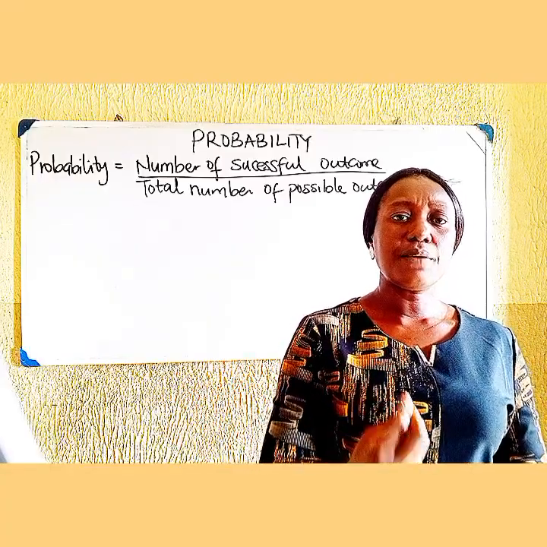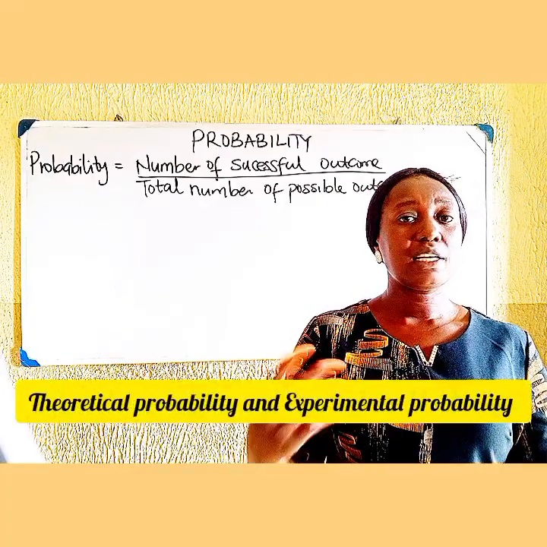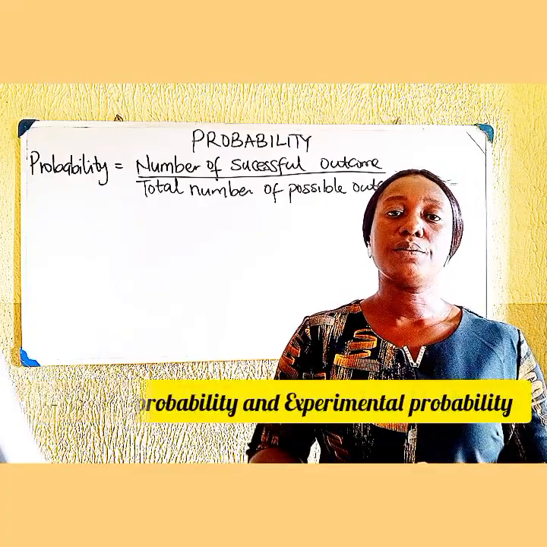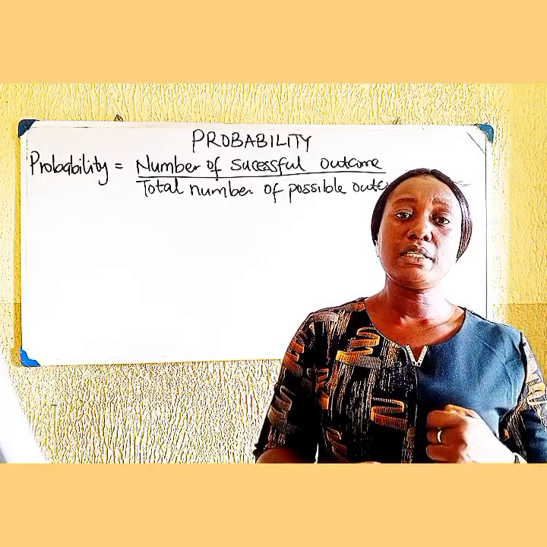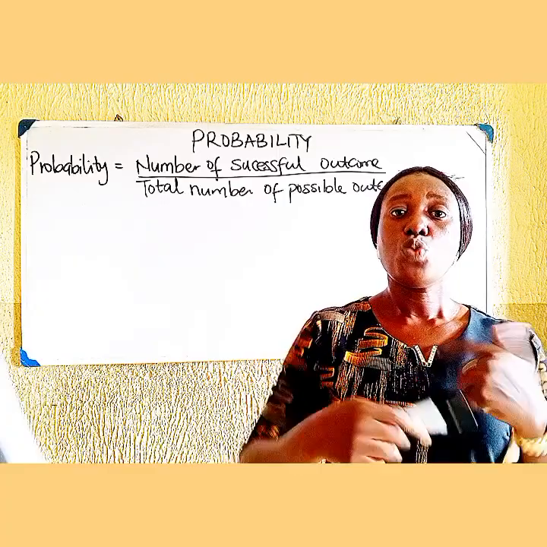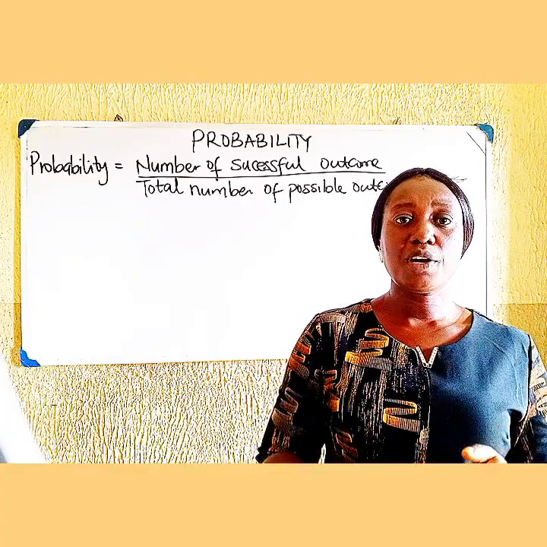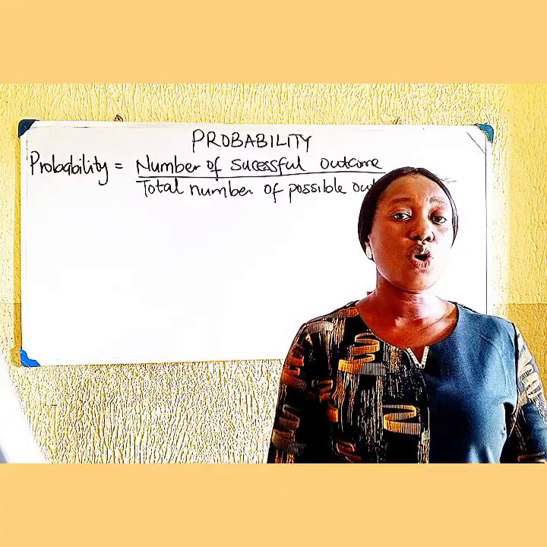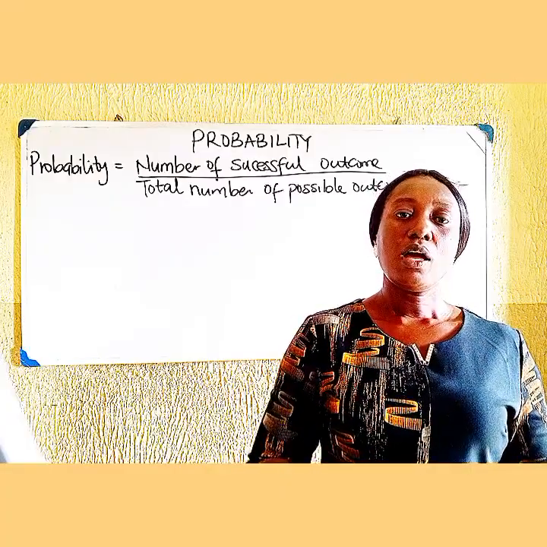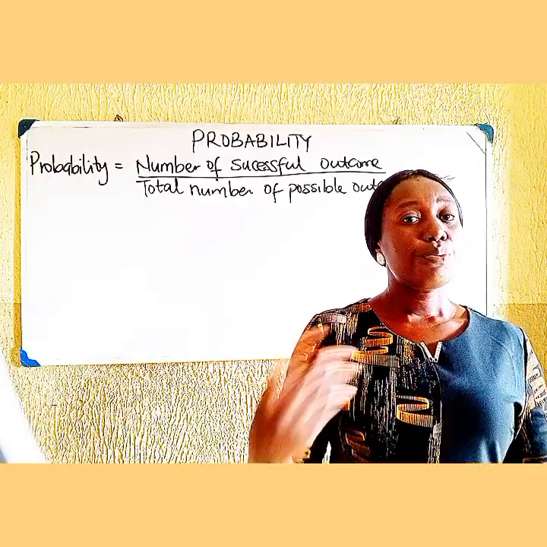Now, we have two types of probability: theoretical probability and experimental probability. Experimental probability is the type of probability which is based on the experiment which you have carried out. In carrying out an experiment, you have to take down your observation. Now, theoretical probability is based on prediction.